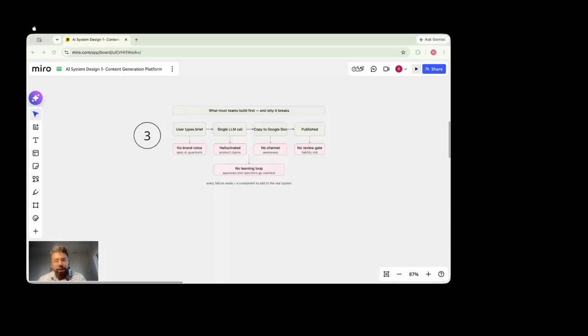All right, so let's look at what most teams would initially build, and let's also think from first principles when we are building something. What we want is to generate content. To generate content, we will have some kind of input, right? Those inputs can be commands, instructions. If we think in a marketing copywriting context, then it would be the personas we want to target. It ideally should also consider the brand voice and tone, right? But that's difficult to capture, but we will solve for it as well.